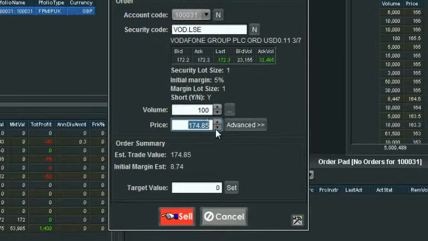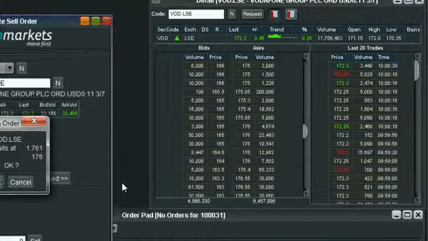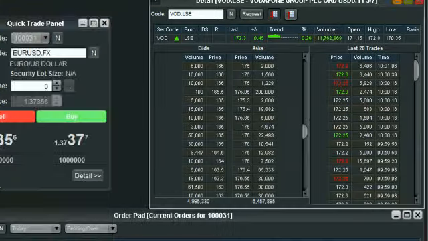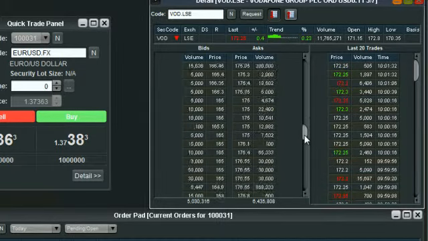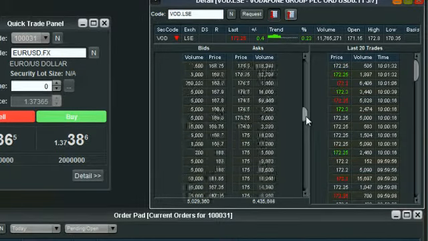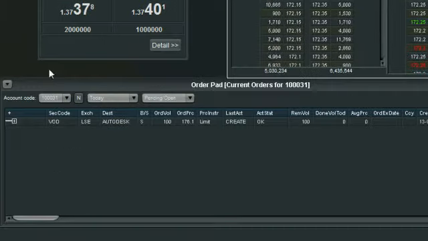So if we go 176.1 and we select sell, we're going to obviously confirm that order. Keep an eye on this depth screen. Once I select OK, you see we just entered there, 176.1, there's our 100 for sale. So you can see how far down the queue we are right here, and you can run straight back up to the top and monitor how far from you are. Now, this is in the market, as you can see.